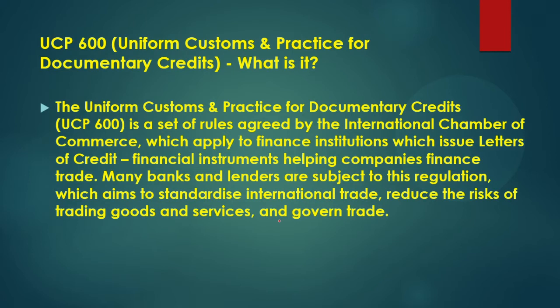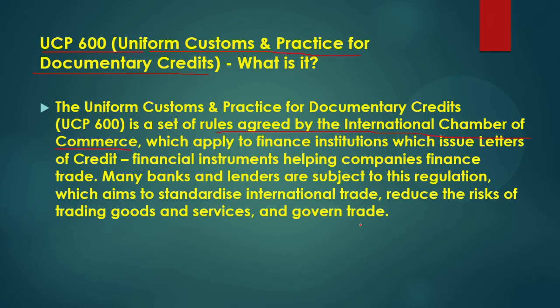Before moving to the types, I have to tell you what UCP 600 is: Uniform Customs and Practices for Documentary Credit. I told you this LC is used between countries, for international trade. Each country follows different rules and regulations, so we want uniform practices. That is why UCP 600, agreed by the International Chamber of Commerce, was introduced for all countries.